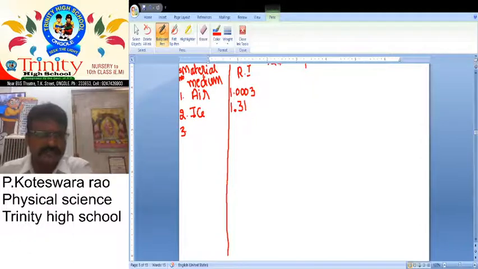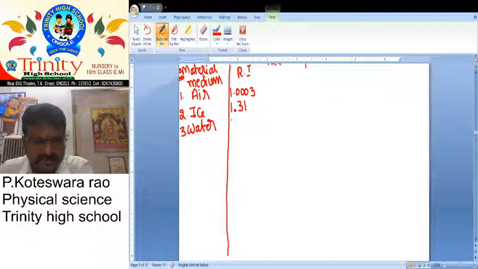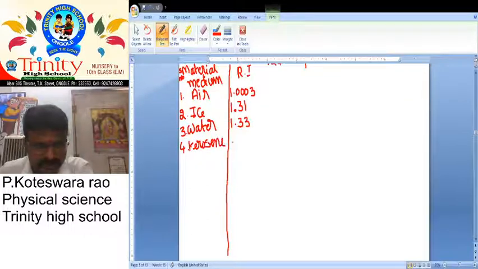And what about ice? 1.31. And the third one is water. Water refractive index is 1.33. Next, the fourth one, kerosene, 1.44. These are the refractive indexes of some materials.